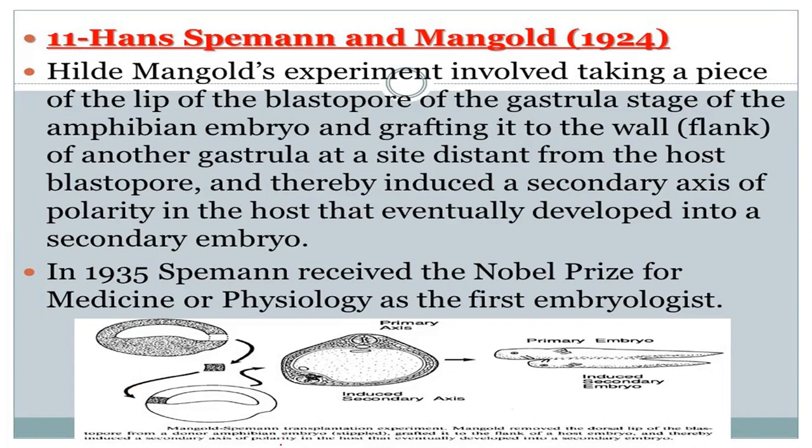So what they did, they took a piece of the lip of the blastopore of the gastrula stage of the amphibian embryo and grafted it into the wall of the flank of another gastrula at a slight distance from the host blastopore, thereby inducing a secondary axis of polarity in the host that eventually develops into a secondary embryo.